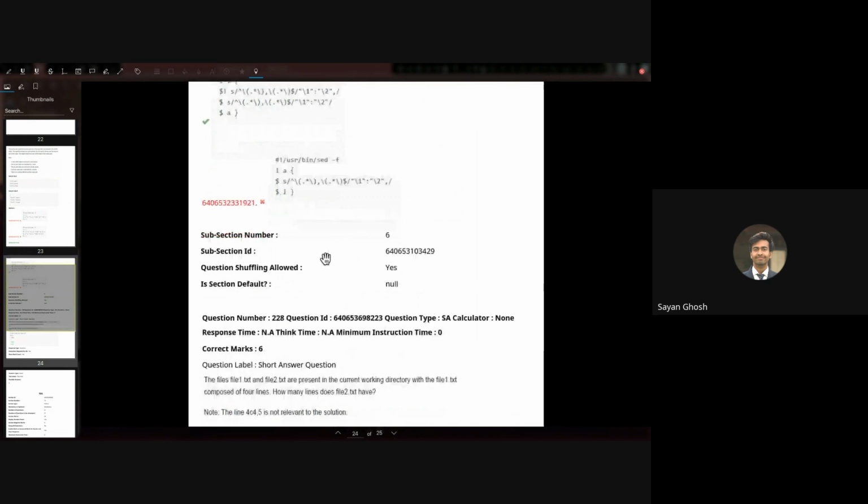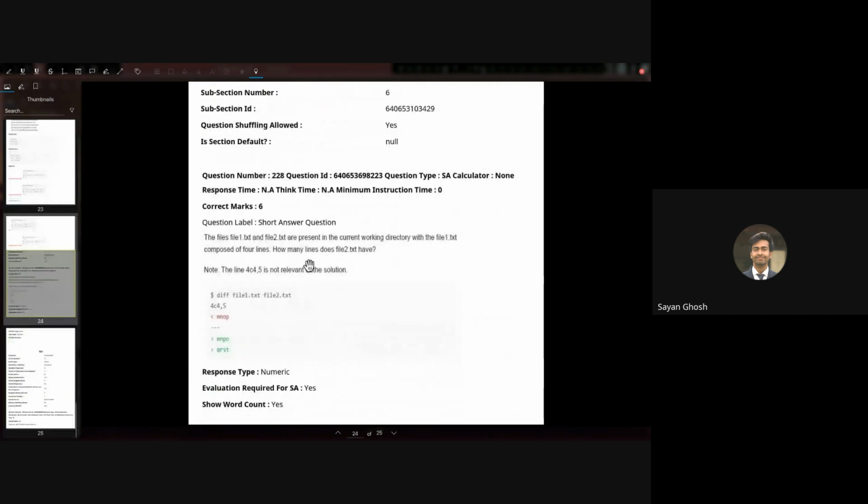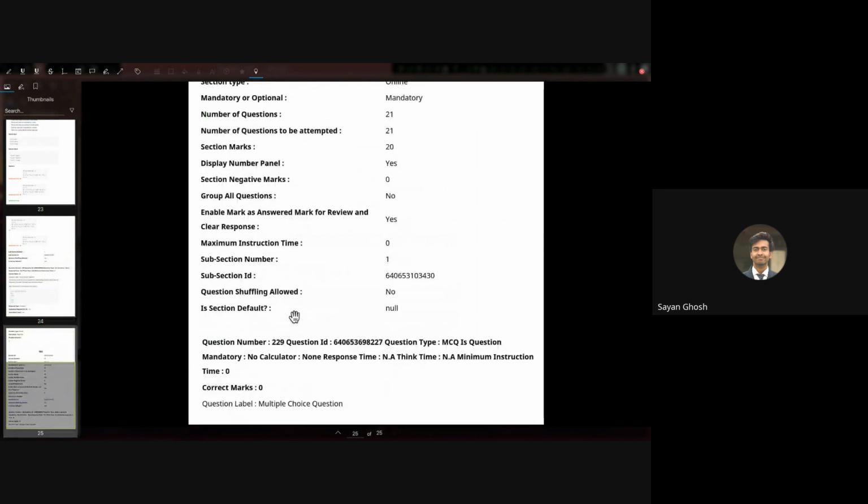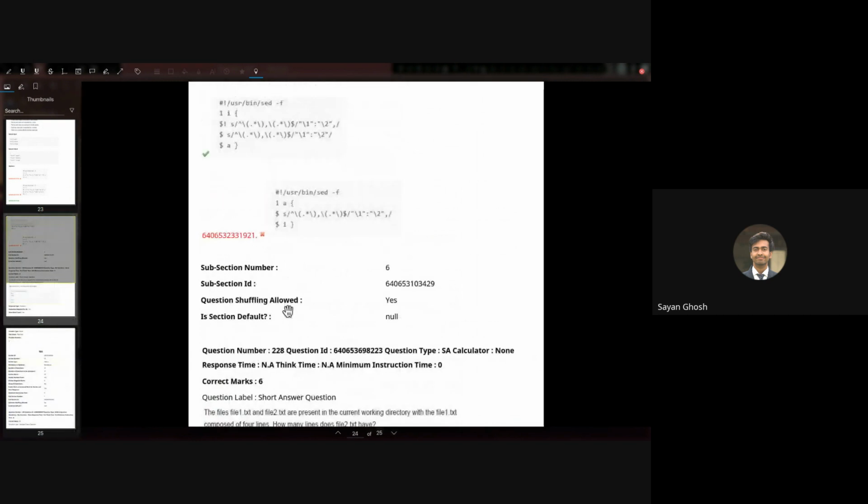So hopefully this is clear. Just let me know if the diff question is clear, or if there are any doubts in this. That last one is clear for me. Okay, all right. Most probably we won't be able to do the other paper because it is already 10 p.m. So just let me know if there are any doubts in any question in this paper itself.